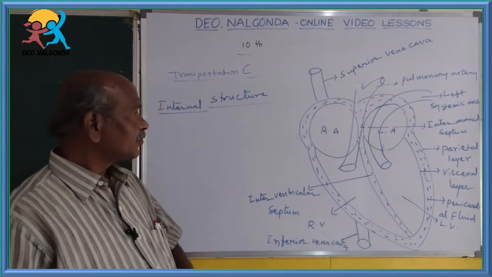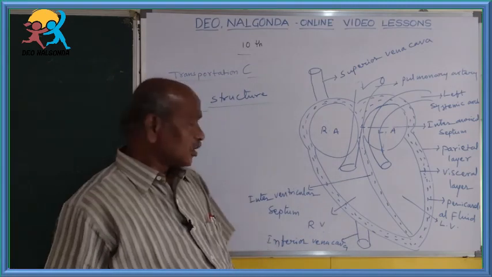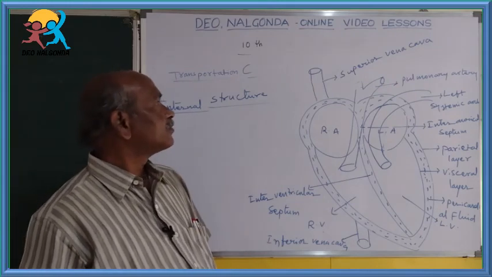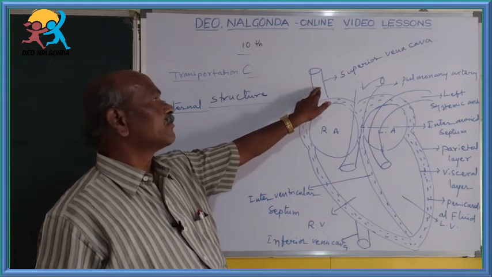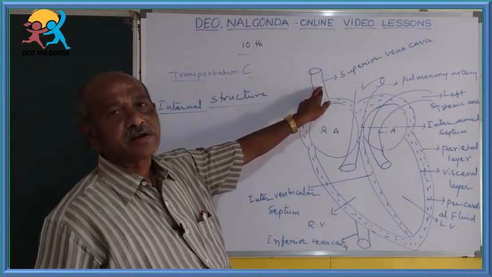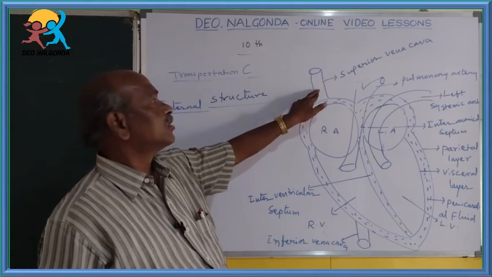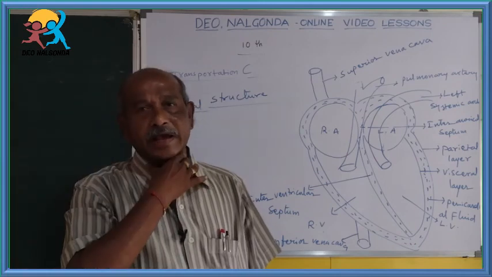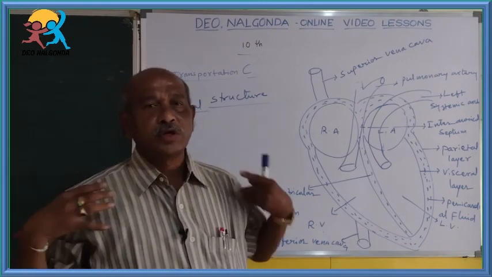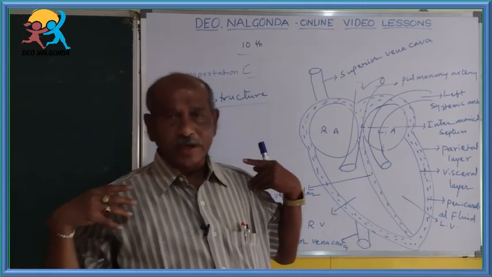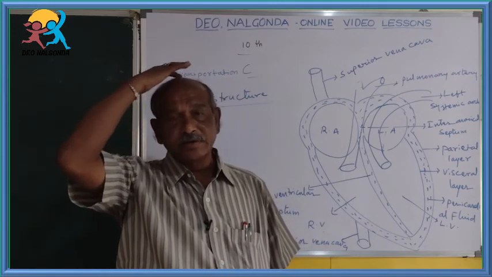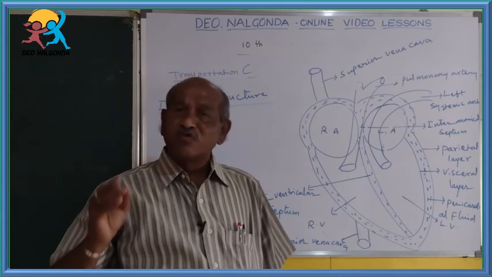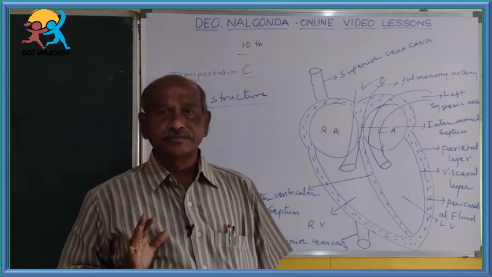So like that, for our heart there are two main veins attached. What are the two main veins? One is superior vena cava, anterior vena cava. This big vein brings blood from our head, neck, as well as the shoulders. Head means here brain is present, and also among the five sense organs, four sense organs are located in the head.